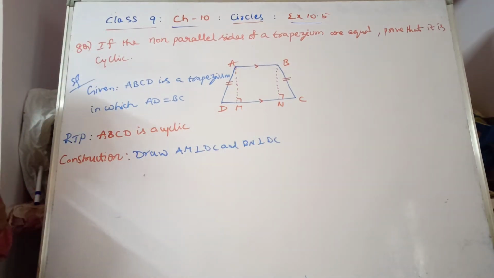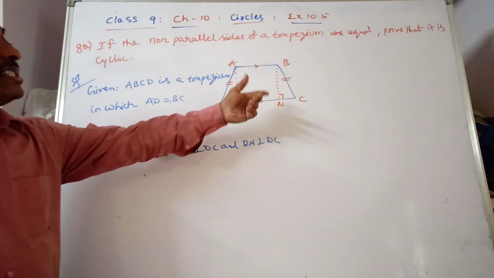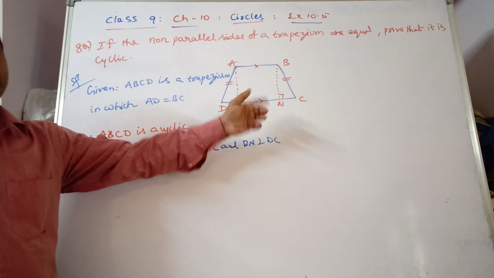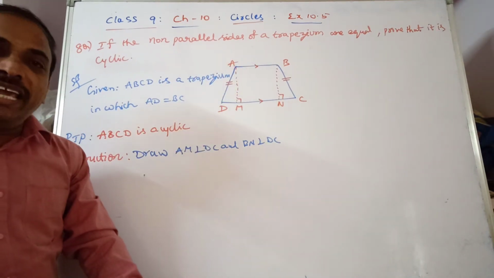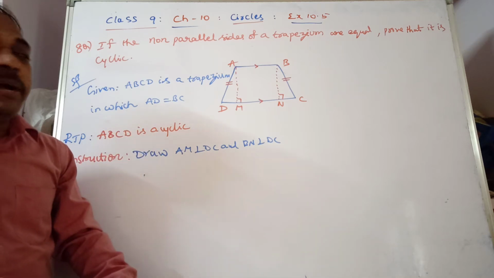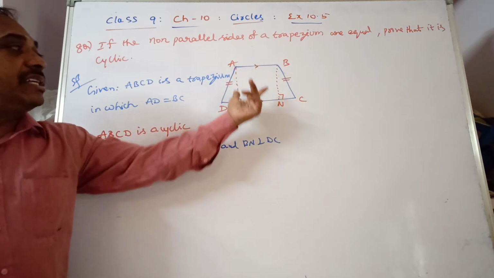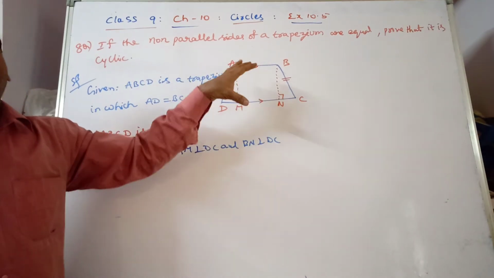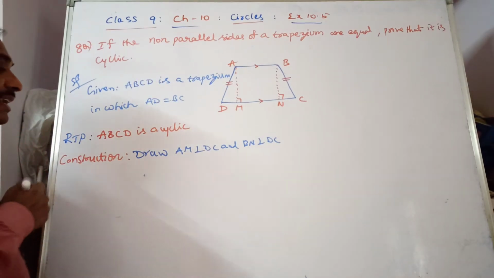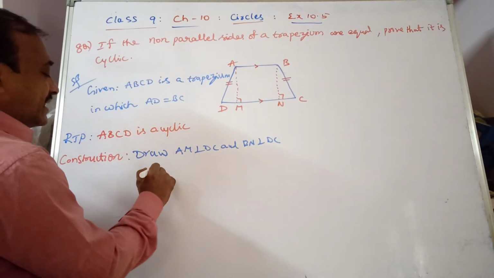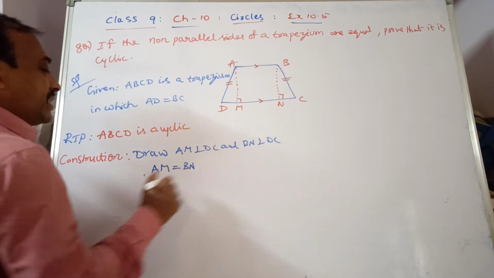Two perpendiculars. What can you say about these two perpendiculars? Yes, you are right. Perpendiculars drawn between the parallel lines are equal, and then only the lines will be parallel. So AB parallel to DC. Perpendiculars between parallel lines will always be equal in length. So AM is equal to BN.